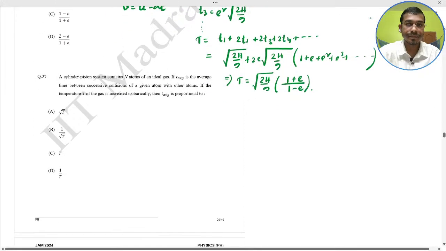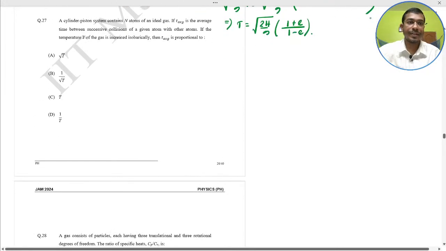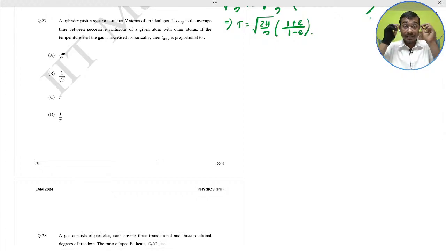Next. A cylinder piston system contains n atoms of an ideal gas. If T average is the average time between successive collisions of a given atom with another atom, and the temperature T of the gas is increased isobarically, then T average is proportional to what? You have to find the T average. It is coming from the kinetic theory of gases.